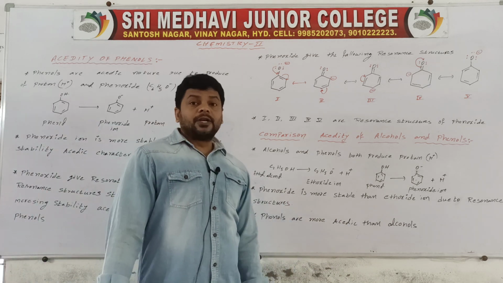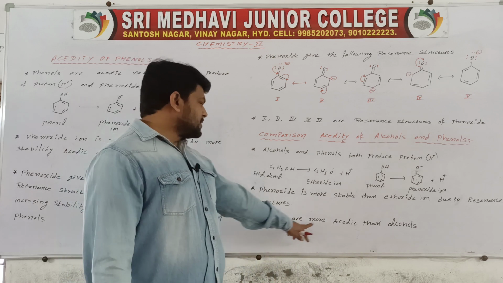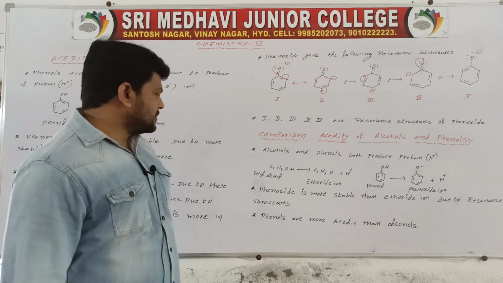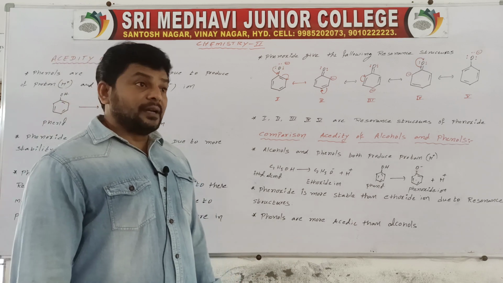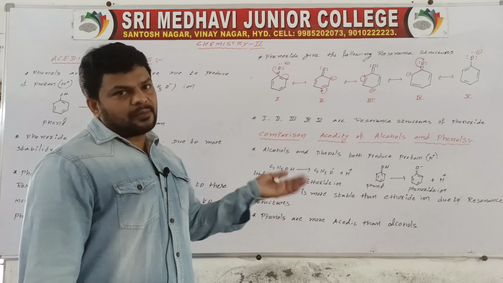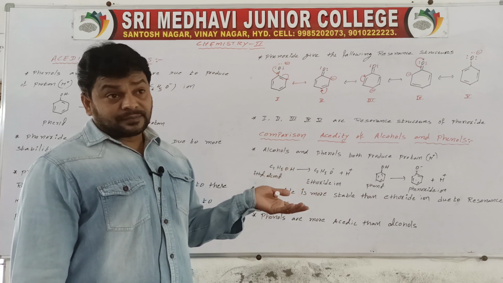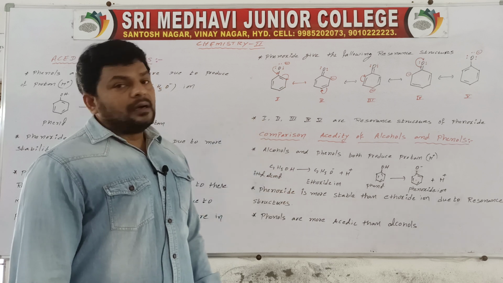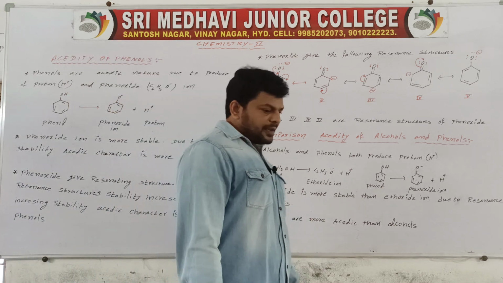Due to more stability in phenoxide, acidic character is more. Automatically, phenols are more acidic than alcohols.